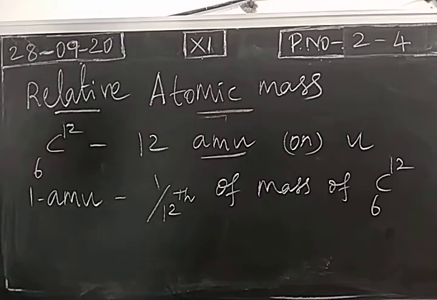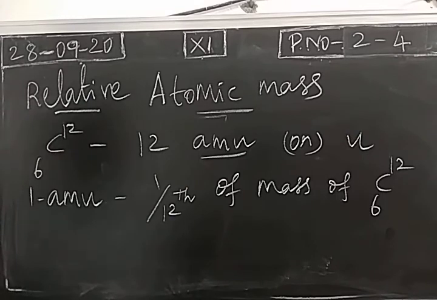Okay. So 1/12th of mass of carbon 12 isotope is called 1 AMU or 1 unified atomic mass. First we have to know what is atomic mass. Mass of an atom is called atomic mass. They are in terms of 10 power minus 27 kilograms. So it is difficult to find atomic mass of an atom. So we are going to use a relative atomic mass value. To relate atomic mass of an atom with a standard atom, we fix carbon 12 isotope as a standard atom. This is recommended by IUPAC. So one carbon 12 isotope atom has a mass 12 AMU, atomic mass unit or unified atomic mass.